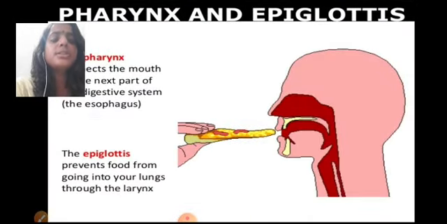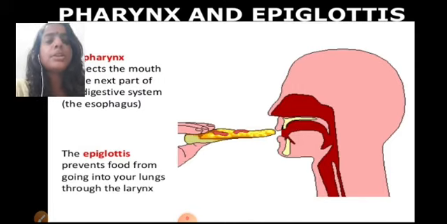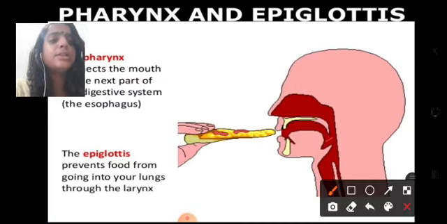We have already discussed the oral cavity which contains teeth, tongue and salivary glands. So the food has turned into bolus and the tongue has pushed the food into the pharynx. What is pharynx? It is a common pathway which connects the mouth to the next part of the digestive system, that is the esophagus. So pharynx is located here, and this is the food pipe and this is the windpipe. So pharynx is a common pathway.